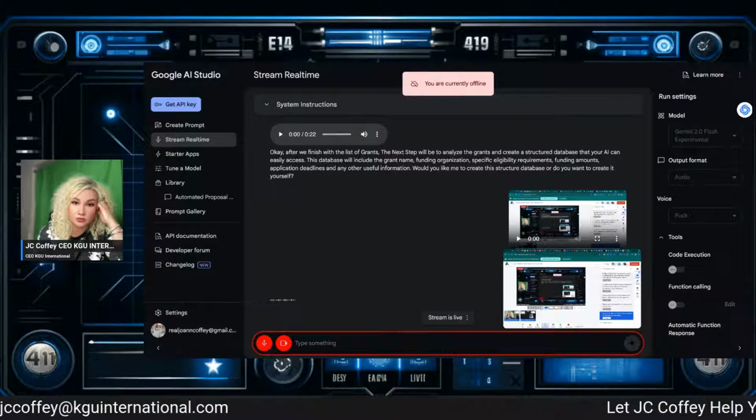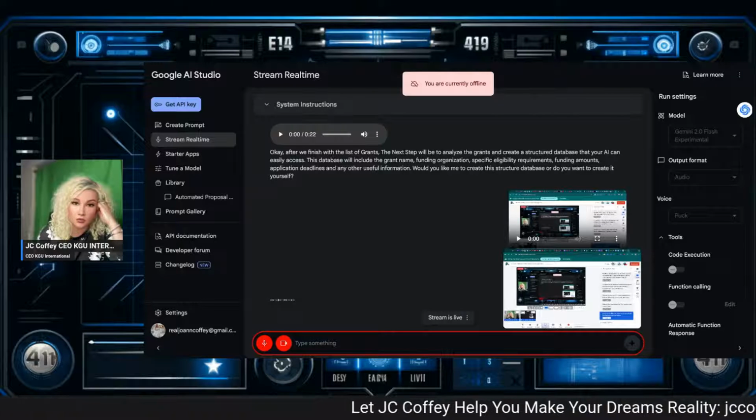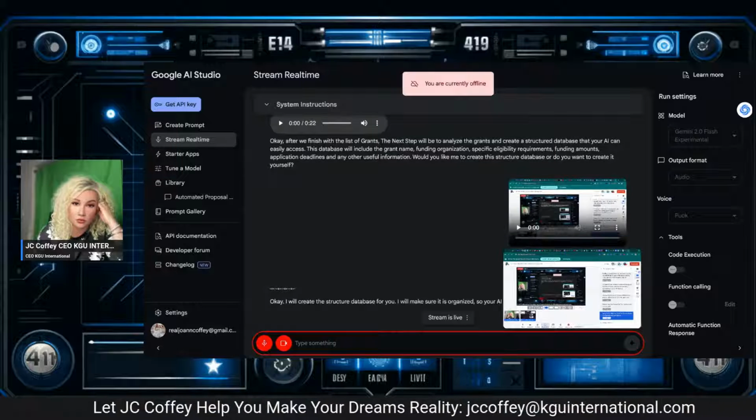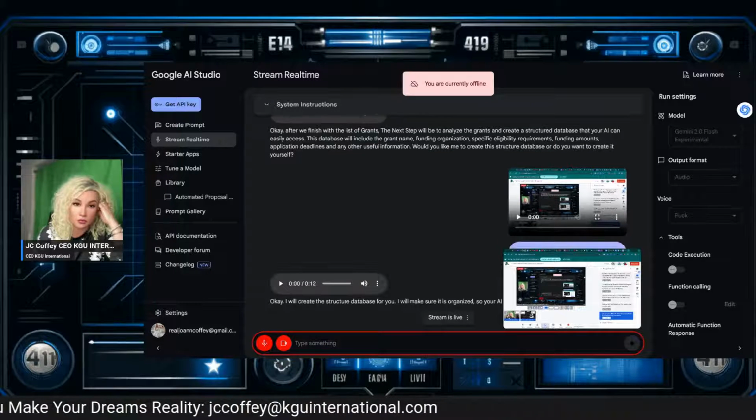Okay, I will create the structured database for you. I will make sure it is organized so your AI agent can access and use it effectively. I will keep you informed on my progress. Is there anything else you would like to discuss? The next step.